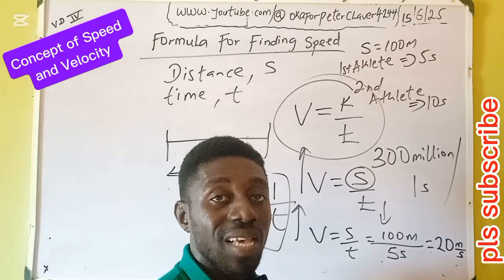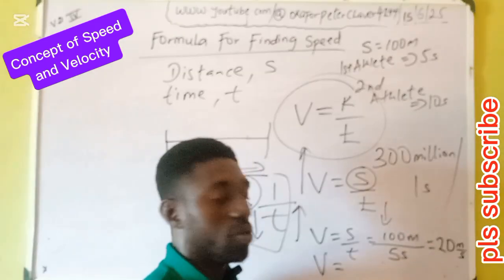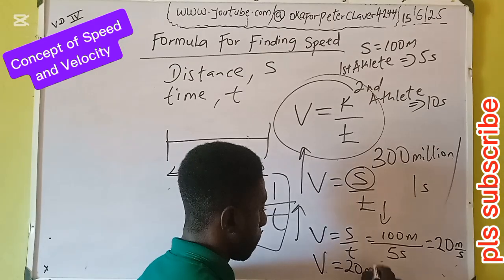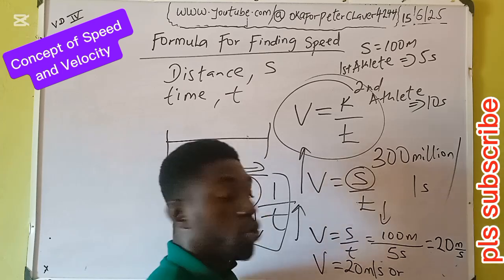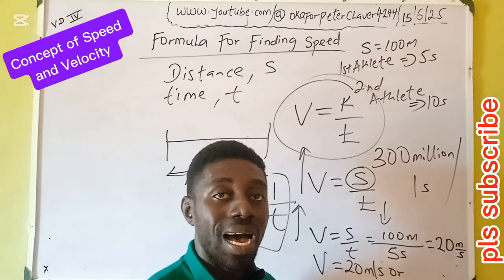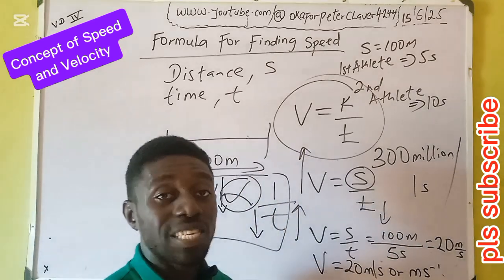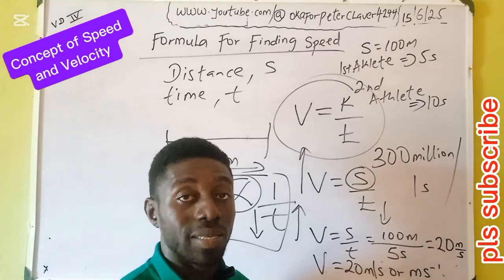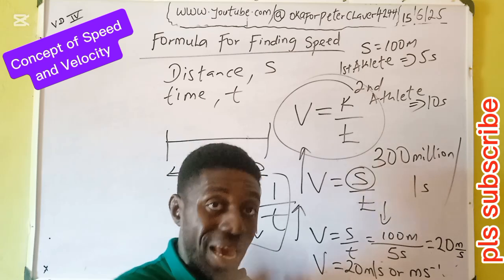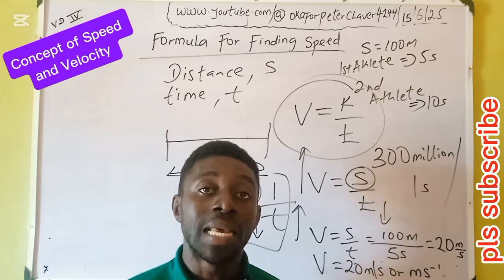So the first athlete has a speed of 20 meters per second. Or you can put your meter per second as meter seconds raised to power minus 1. It's allowed. Meter per second or meter second raised to power minus 1.